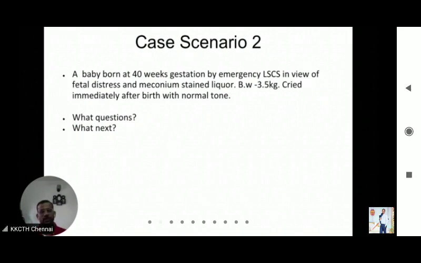So if there is a meconium-stained baby, irrespective of whether the baby is vigorous or not vigorous, you will follow the normal algorithm. There is no change.